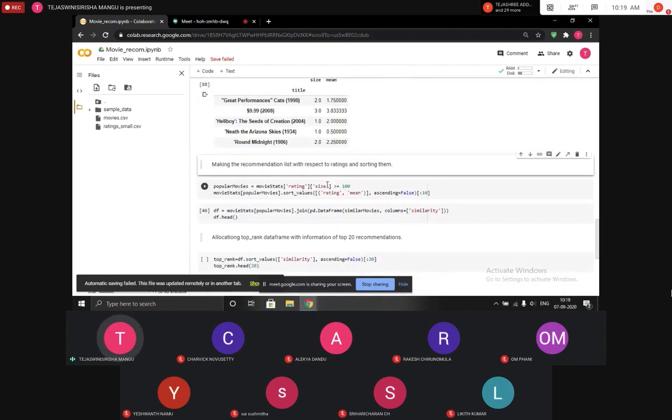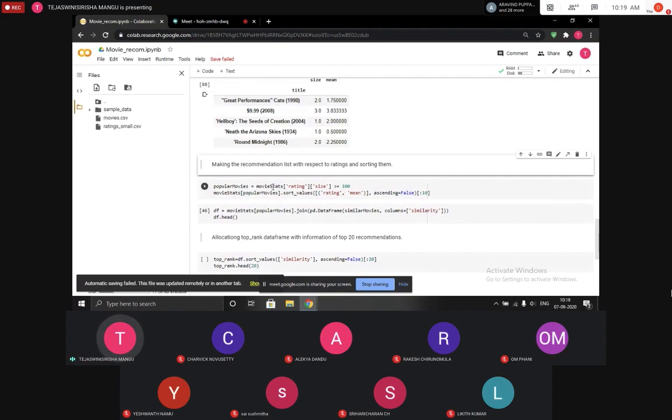Now another important point is that there are people who rate the movies. If very few people are rating, for example, Great Performances is rated by only 2 people, and both of them give a 5, that means it has a perfect 5 rating. But that is not actual. It does not make sense to consider a movie rating with respect to only 2 people.